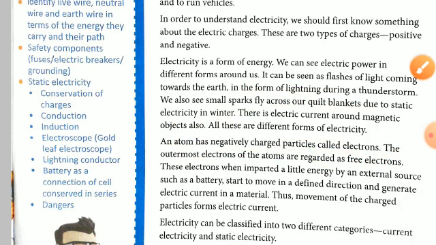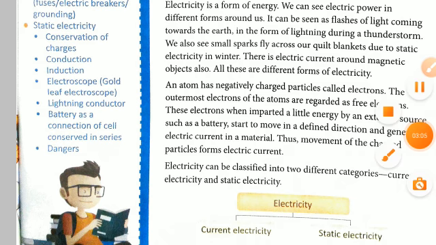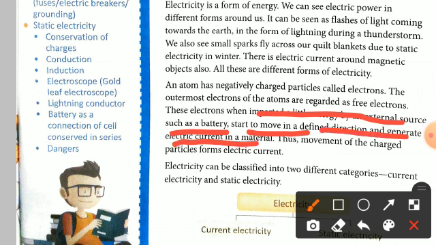Now these electrons, when imparted a little energy, which electrons? Your free electrons. If you give them energy by an external source such as a battery, what happens? They start to move in a defined direction and generate electric current in a material. Thus the movement of charged particles forms electric current. Or you can say that the free electrons are responsible for the generation of electric current.